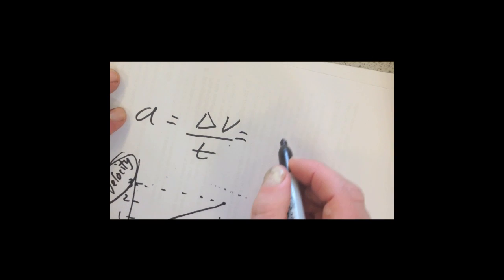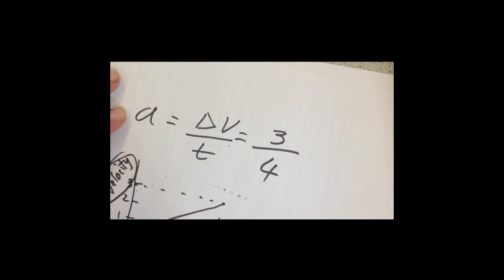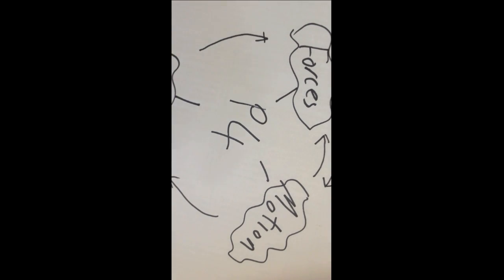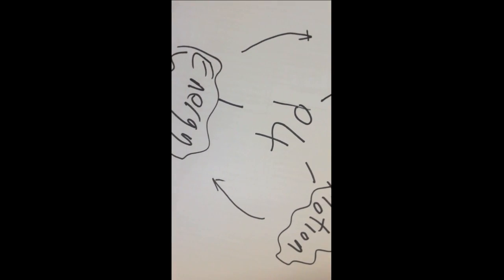Well, the acceleration is the change in velocity. 0 to 3 is 3 meters a second divided by the time that took, 4 seconds. So it's 3/4 of a meter per second squared. And that's P4, forces, motion and energy.